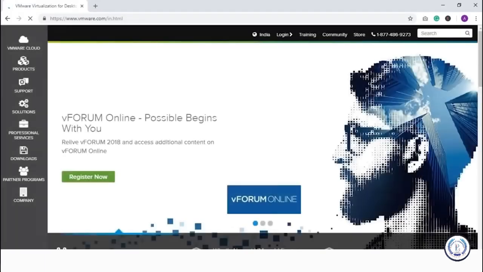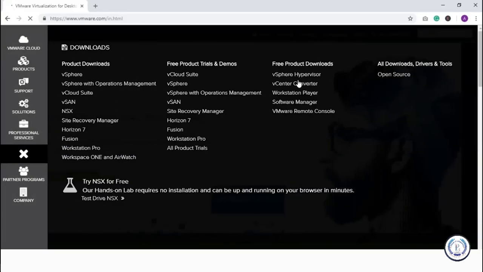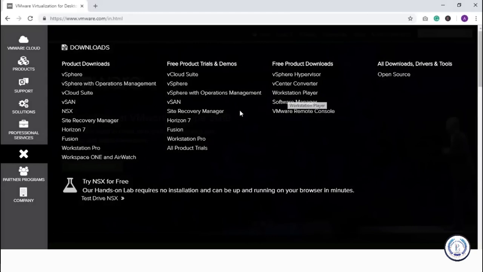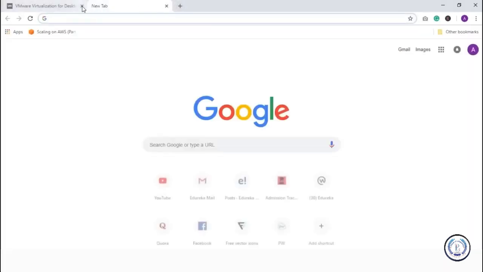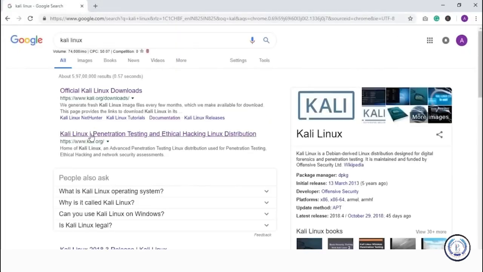You can go ahead and download VMware Workstation Pro. You have it in the downloads. Here you can download Workstation Player as well, or you can download VMware Workstation Pro. Now, once that is downloaded, you'll have to download a Kali Linux ISO image. For that, you'll have to go to the official Kali Linux website. Just type Kali Linux and it's the first link.